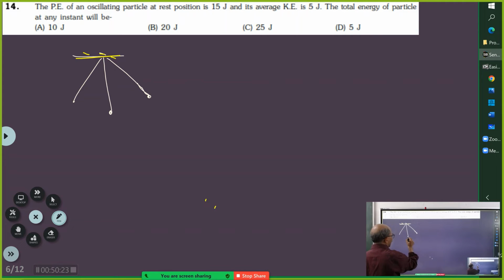So here the total energy will be equal to kinetic energy. Here the total energy will be equal to potential energy.